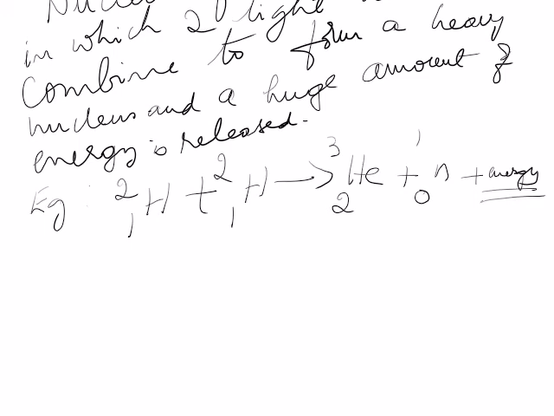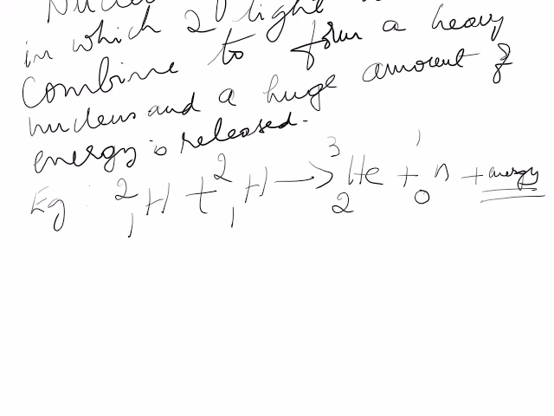But nuclear fusion is not possible at ordinary temperature and ordinary pressure. It cannot take place at room temperature and atmospheric pressure. You have to apply high temperature and high pressure in order that the fusion reaction takes place. Why? Because when two nuclei come closer, because of their positive charge, they repel each other.